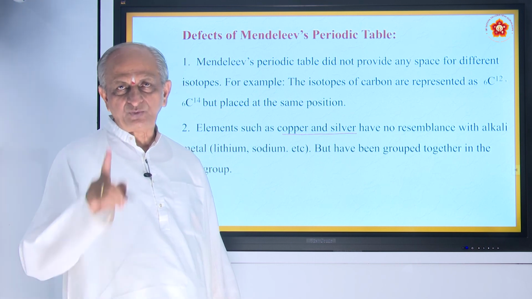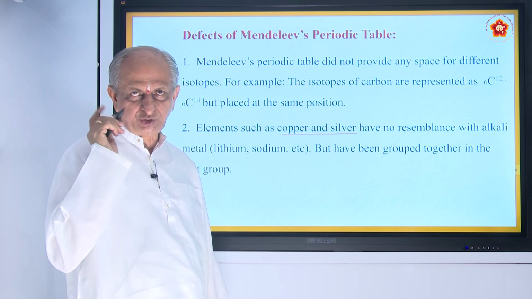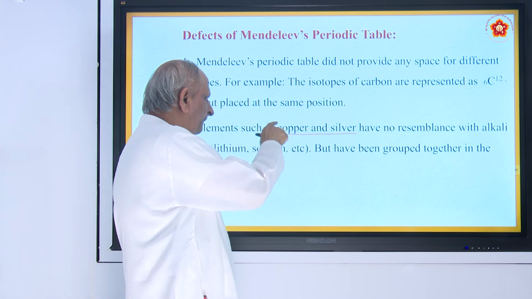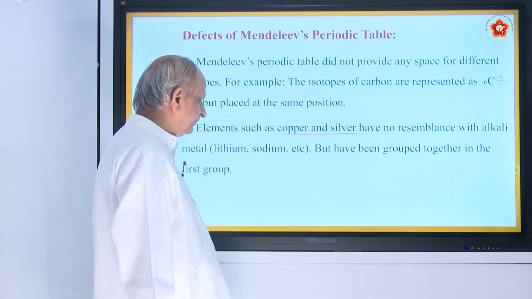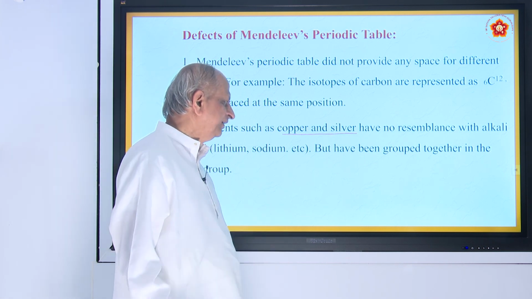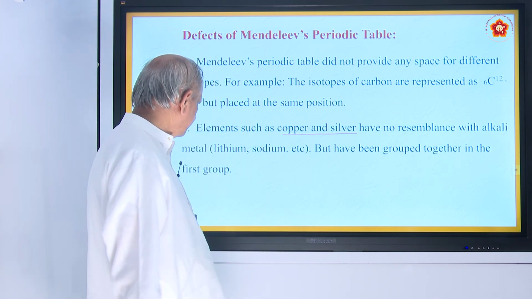Lithium and sodium have one valence electron and are very, very active, whereas copper and silver are not so active. So, there is no resemblance even though all are metals, but they have been grouped together in the first group.